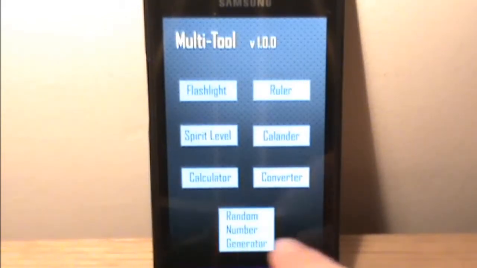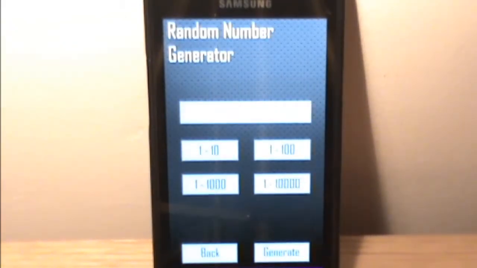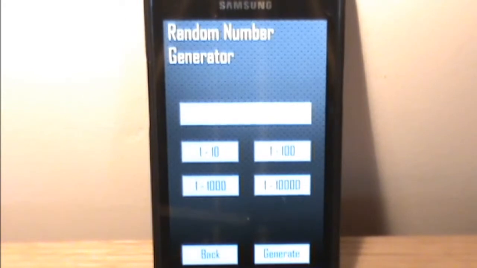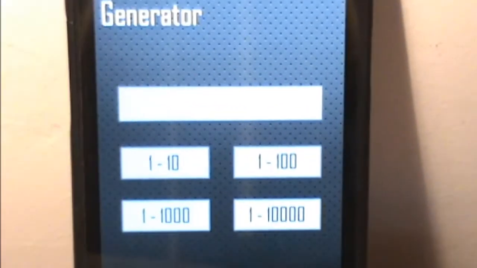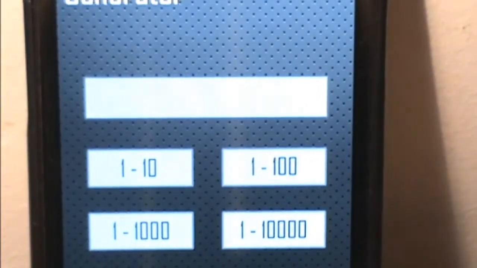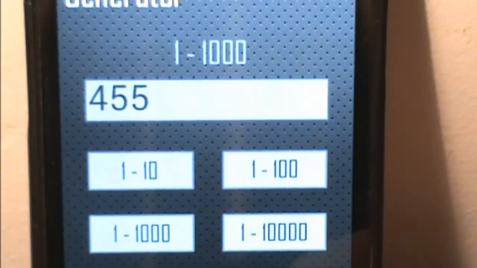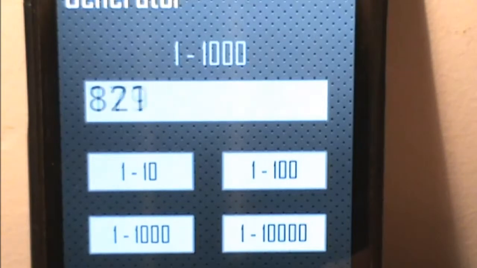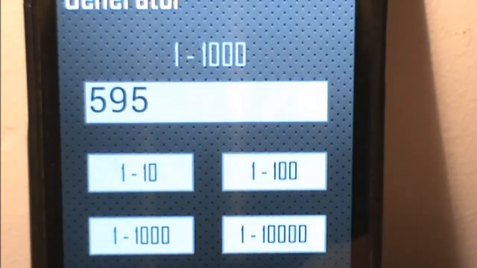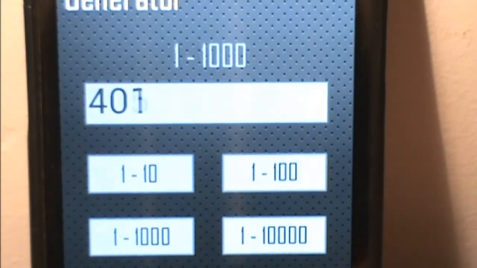The final function is a random number generator. You can choose 4 different options depending on the range of the number you want to generate. Say we want a number between 1 and 1,000. This is handy for things such as passwords or other things like that.